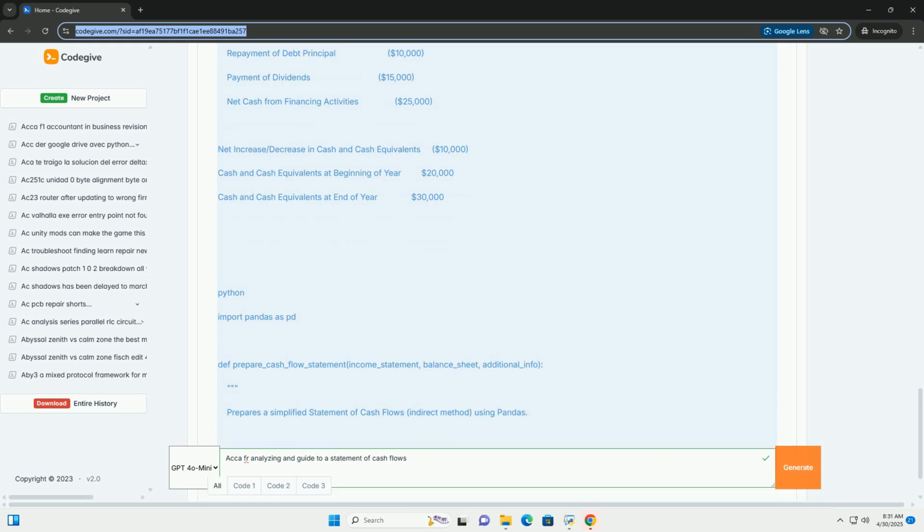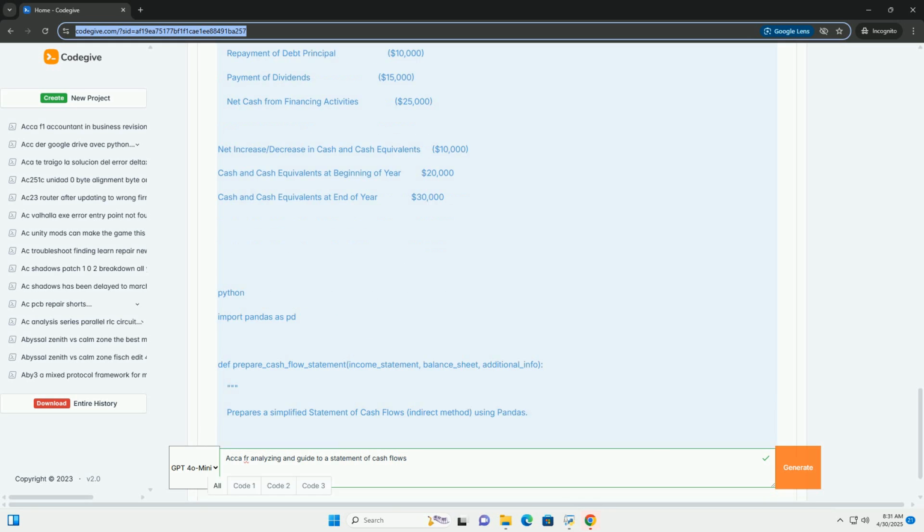Accounts receivable, increase of $10,000, subtract. Inventory, increase of $10,000, subtract. Accounts payable, increase of $10,000, add. Accrued liabilities, increase of $5,000, add. 5.